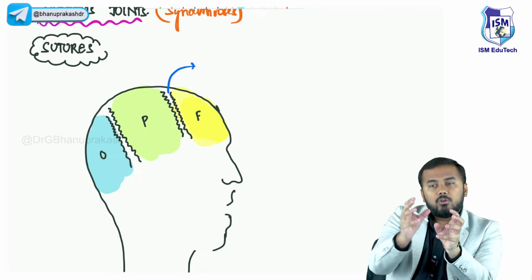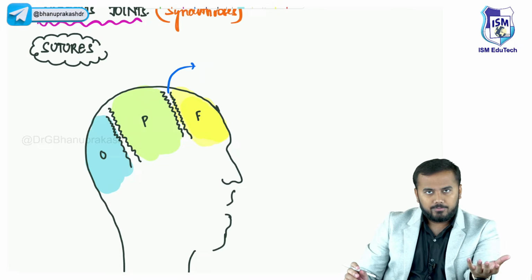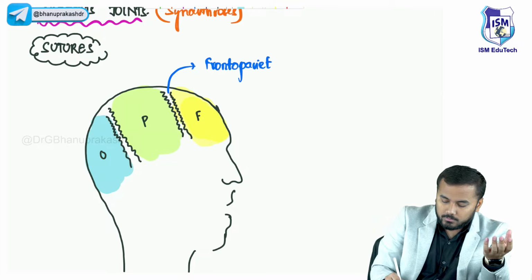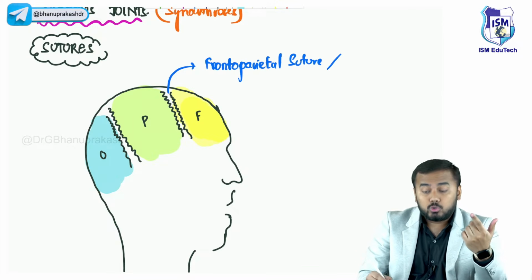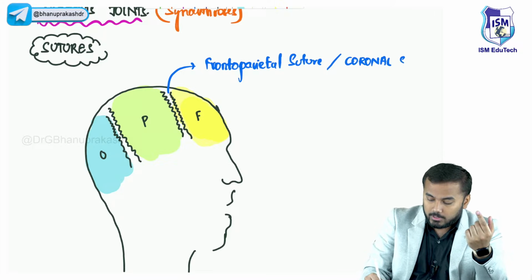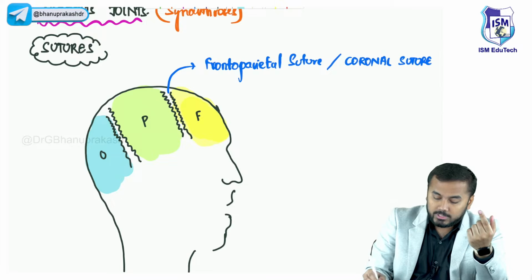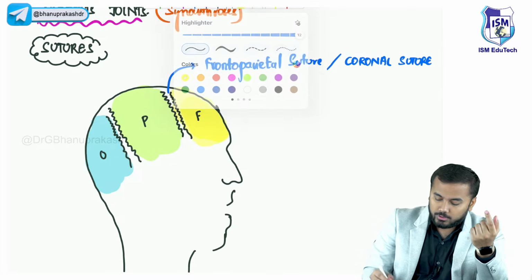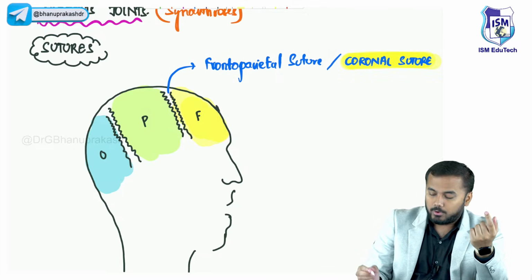combining both, fronto-parietal suture. Fronto-parietal suture is also called coronal suture. It is also called as coronal suture. So this is a very important thing, guys. You have to know what is coronal suture. Okay, so this is a very, very important thing.